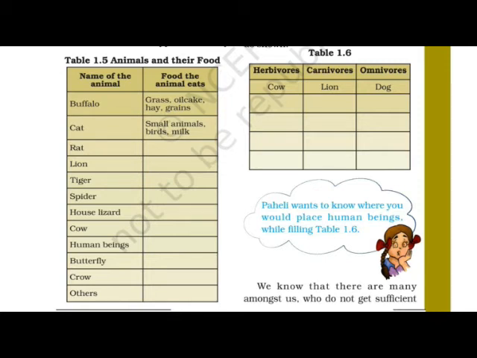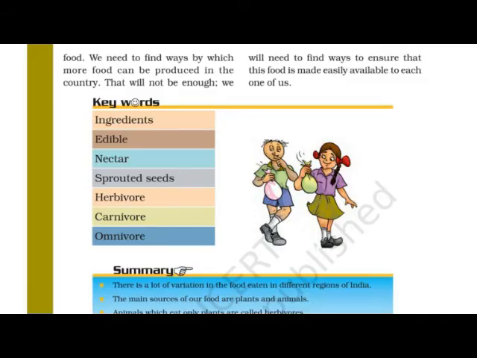Now see, Paheli just wants to ask you one question. Paheli wants to know where you would place human beings while filling the table 1.6. Human being, you know what he eats. He eats plant products and also animal products.